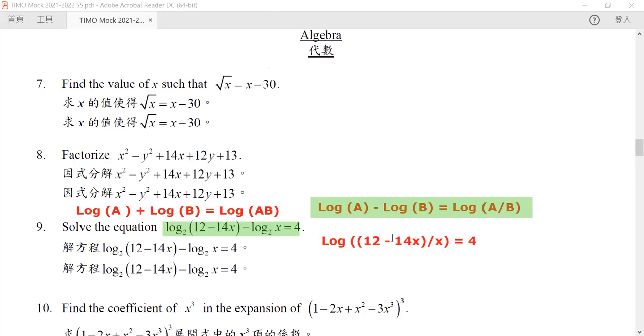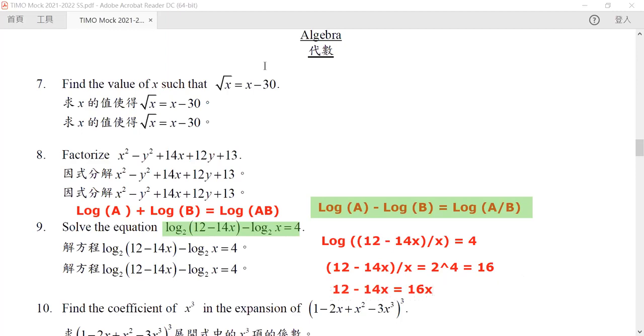But because it is a log function and the other side is an integer, we can do a reverse of log. We can do an exponential of this. So we know that 12 minus 14x divided by x will be exactly equal to 2 to the power 4, which is equal to 16. Or in other words, 12 minus 14x is equal to 16x.